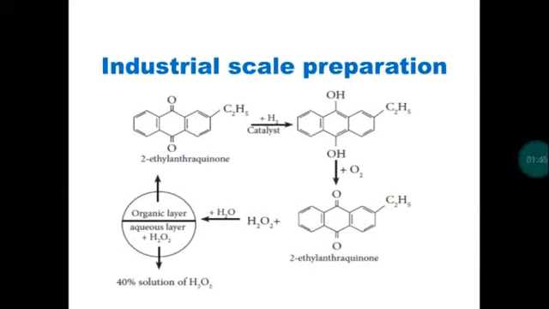First, 2-ethyl anthraquinone undergoes a hydrogenation process, so it produces 2-ethyl anthraquinol. Further auto-oxidation will produce hydrogen peroxide with the regeneration of 2-ethyl anthraquinone. We add water. Hydrogen peroxide is an inorganic substance, so it can be dissolved in water. So we get an aqueous layer, but 2-ethyl anthraquinone is an organic substance which will not dissolve in water, so it is separated as the organic layer.